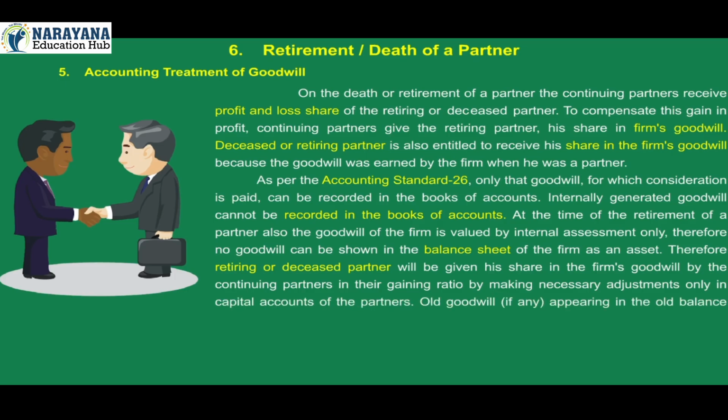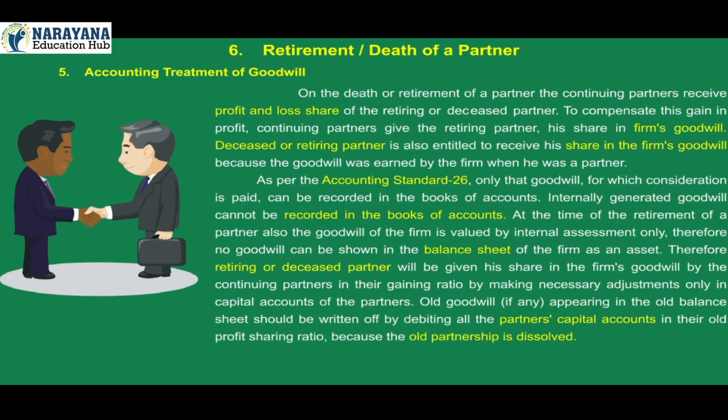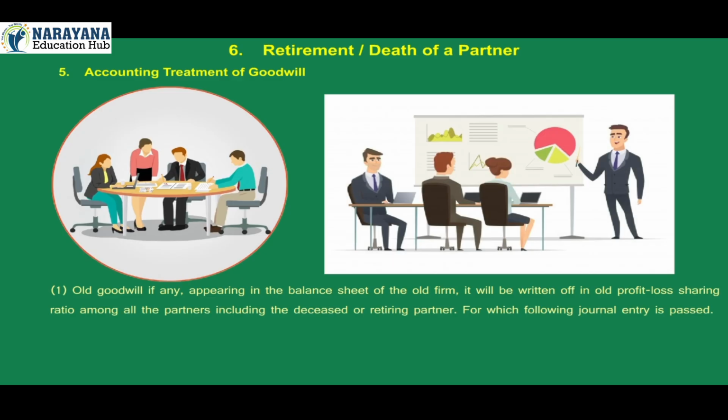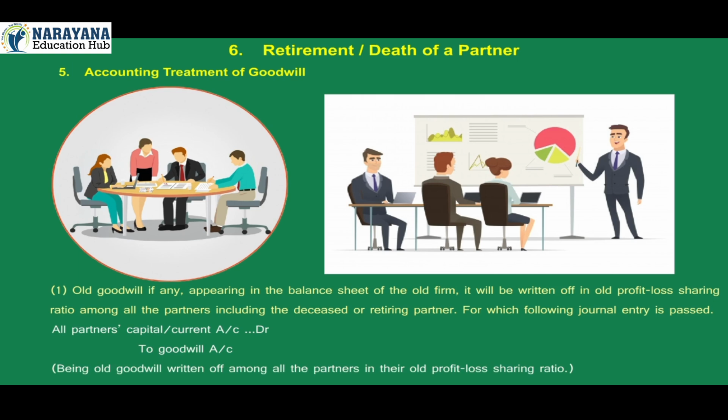Old goodwill, if any, appearing in the old balance sheet should be written off by debiting all the partners' capital accounts in their old profit sharing ratio because the old partnership is dissolved. 1. Old goodwill, if any, appearing in the balance sheet of the old firm will be written off in old profit loss sharing ratio among all the partners including the deceased or retiring partner, for which the following journal entry is passed. All partners' capital or current account debit to goodwill account, being old goodwill written off among all the partners in their old profit loss sharing ratio.